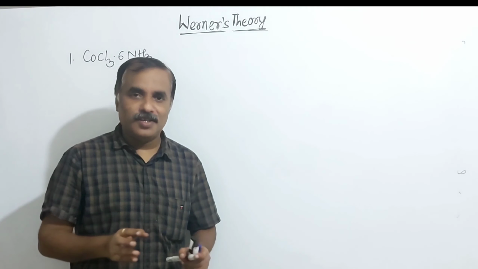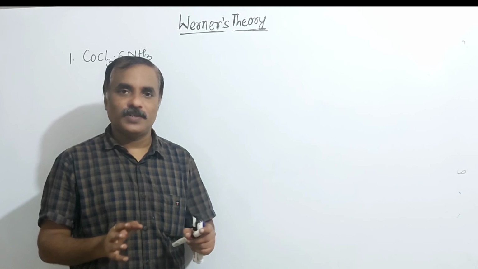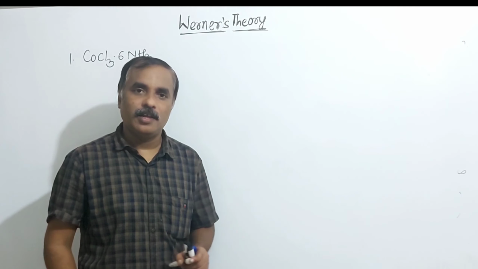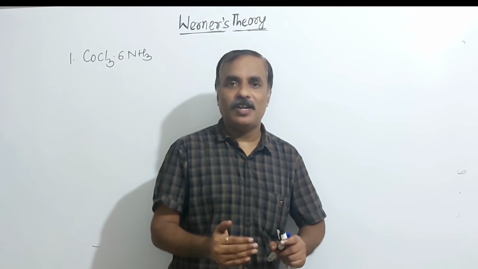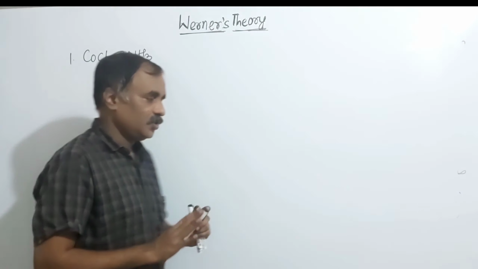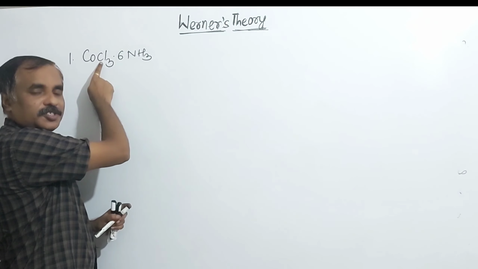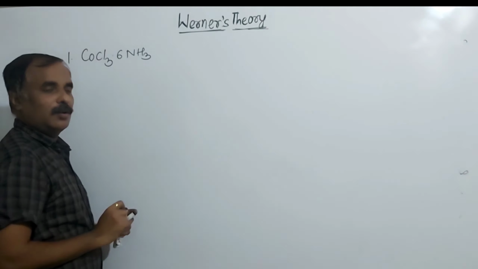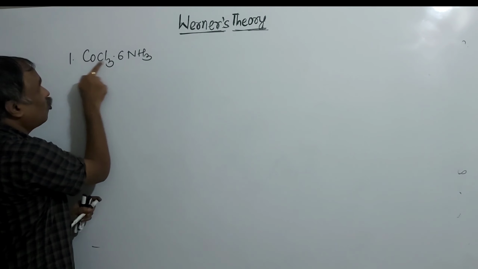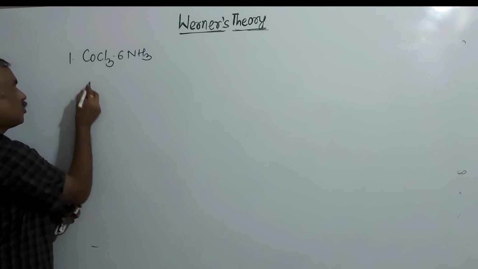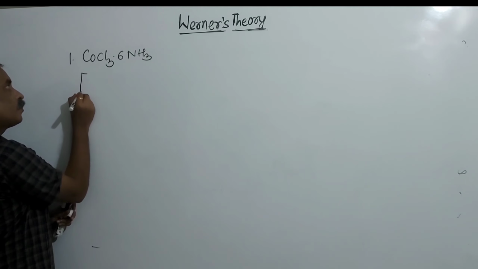We don't know which is primary valency and which is secondary valency. But in the assumptions, primary valency is negatively charged. Here Cl minus is negatively charged, and ammonia is neutral. And we know that the coordination number of cobalt is 6.